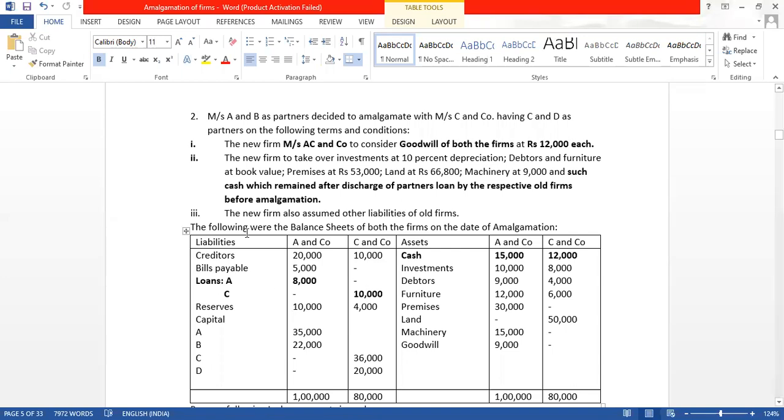The new firm also assumed other liabilities of the old firm. Other than the loan, other liabilities of the old firms will be taken by the new firm. Other liabilities are creditors and bills payable, which will be taken by the new firm. Sorry. And after that, what do we have?